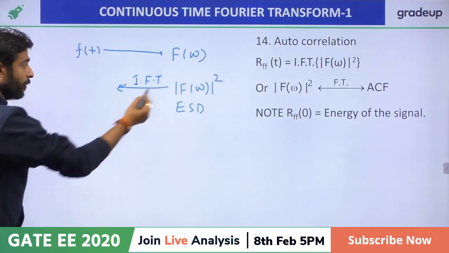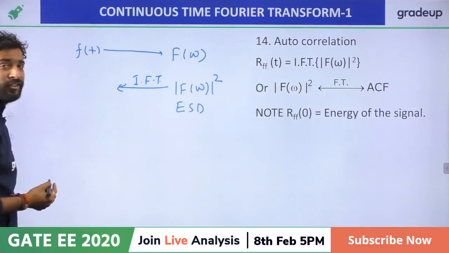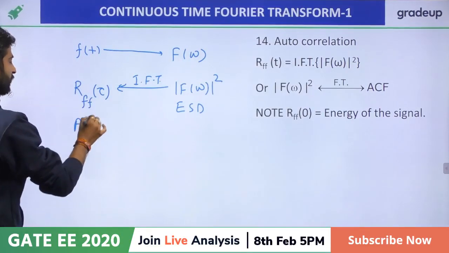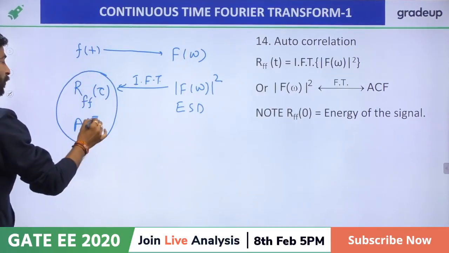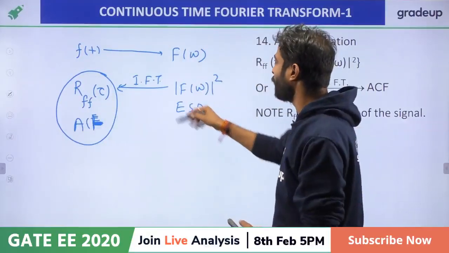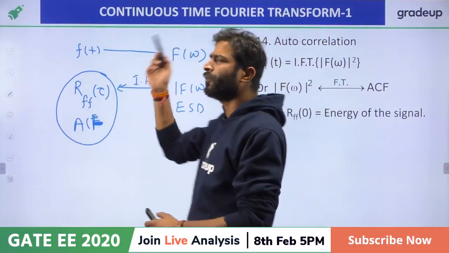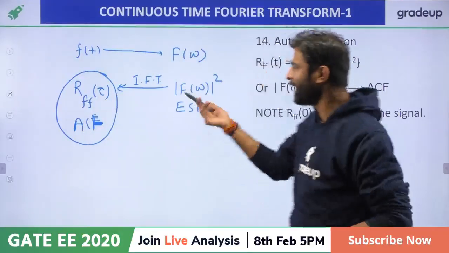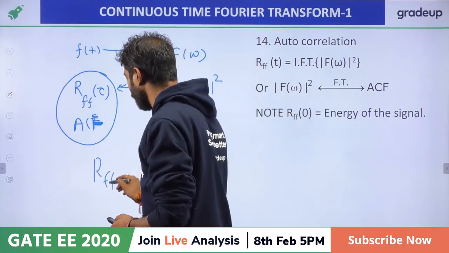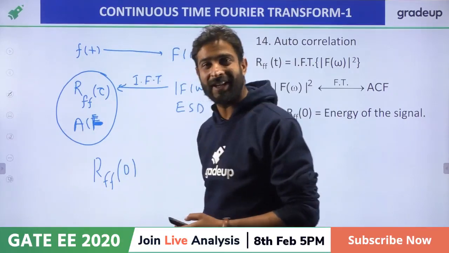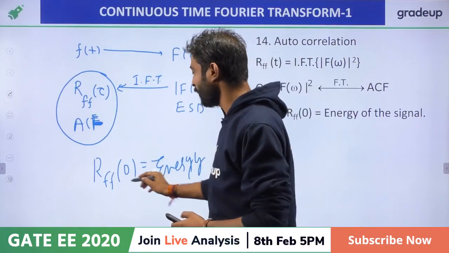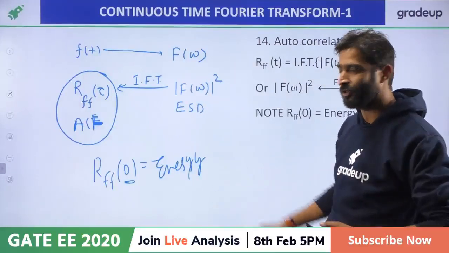The inverse Fourier transform of the energy spectral density is called the autocorrelation function, ACF. तो बेटा जब भी कभी ACF calculate करना, whenever you want to calculate the ACF, just find out the ESD and then take the inverse Fourier transform of this function. You will get the autocorrelation function, right? And one thing more, autocorrelation function having the magnitude at t equal to 0 is called energy. So बेटा ऑटो कोरिलेशन फंक्शन का t equal to 0 पर जो मैग्नीट्यूड होगा दैट इज कॉल्ड एनर्जी.